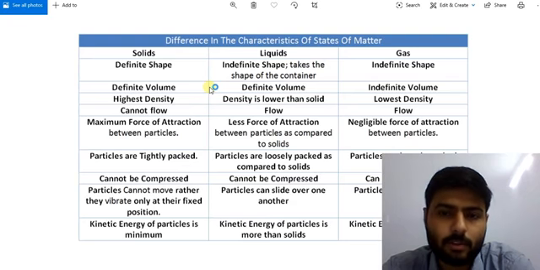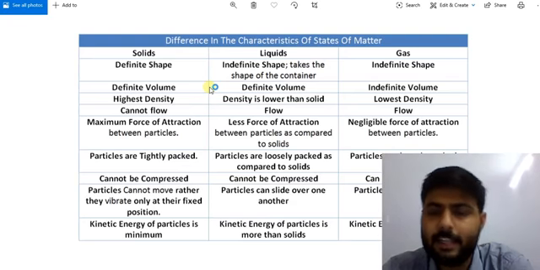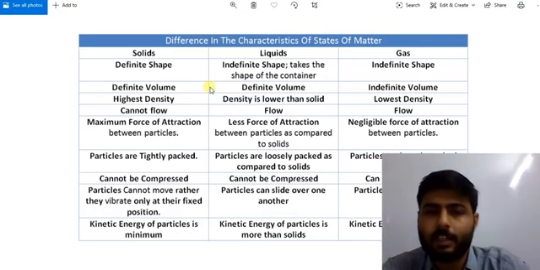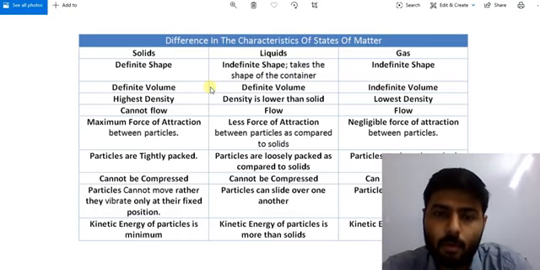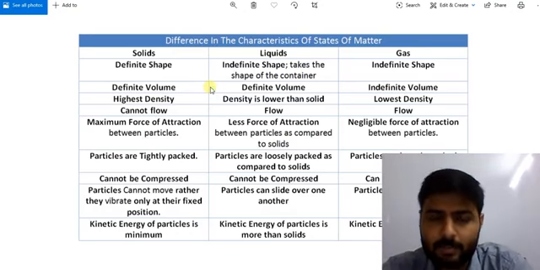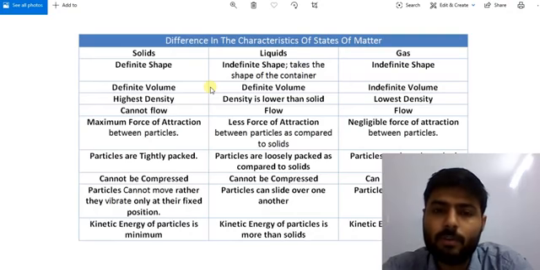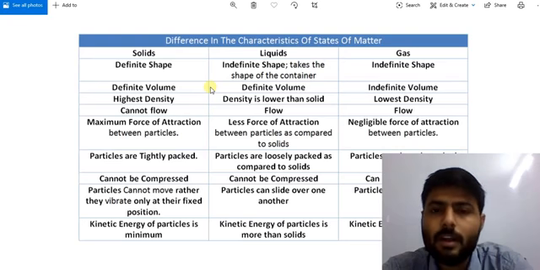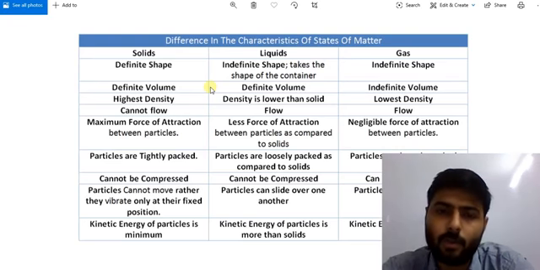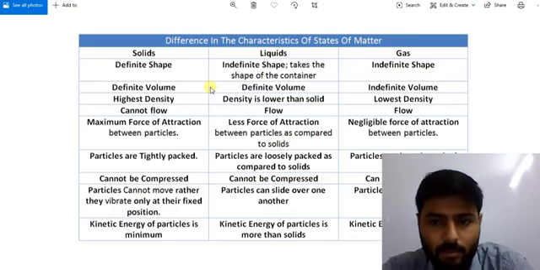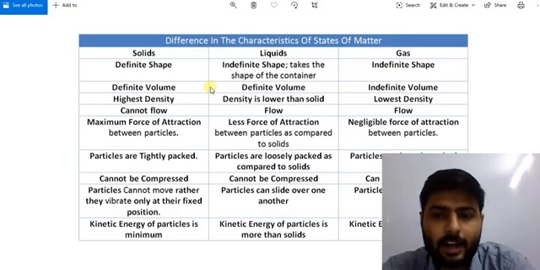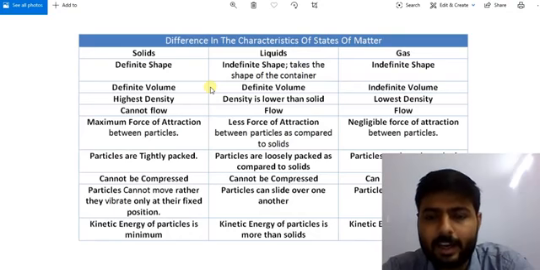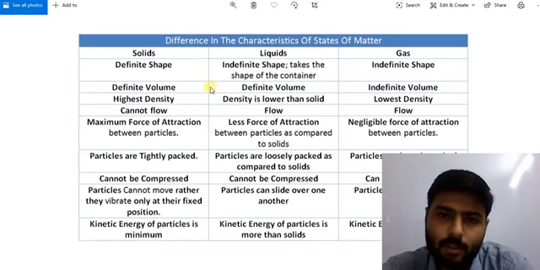So now the volume of that helium is not 1 centimeter cube, but the volume of that helium is the volume of the room, because it has spread all over the room. So we can say that gases have neither definite shape nor volume. Both change.